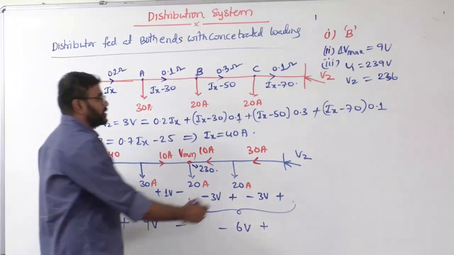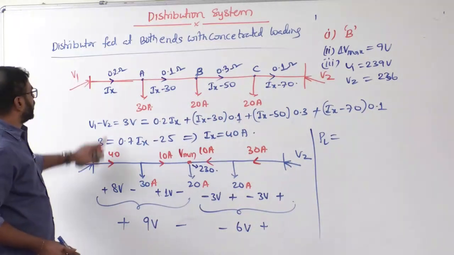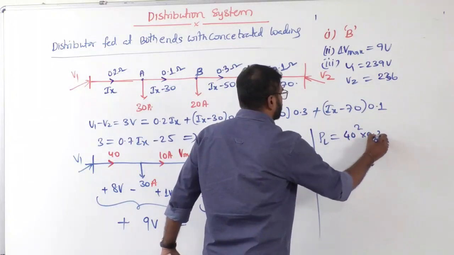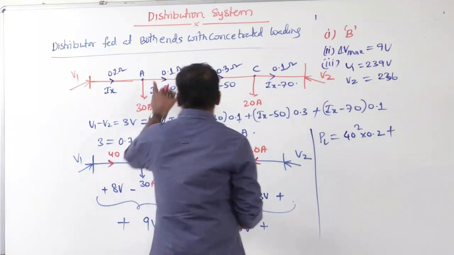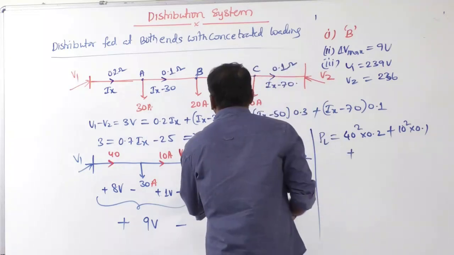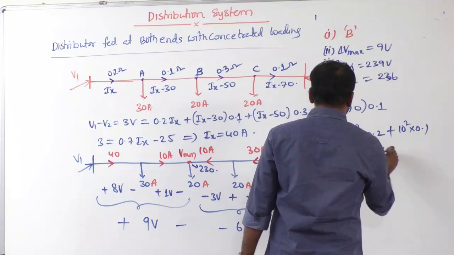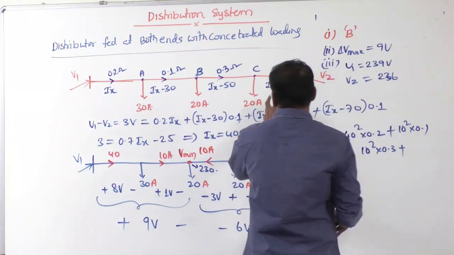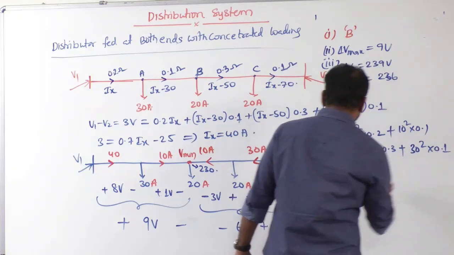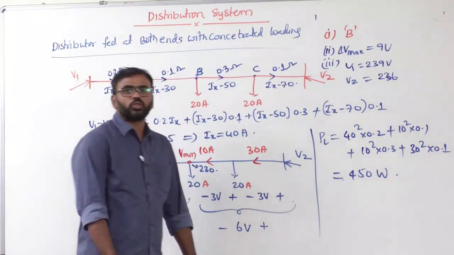Now last one, power loss. See what is the power loss? Have a look, sir. 40 square into resistance, 40 square into 0.2 in the first section, plus second section, 10 square into 0.1, third section. This current is 10 ampere. Now 10 ampere square into 0.3 plus 30 square into 0.1. So if I solve this, we get 450 watts. So that's the total power loss.